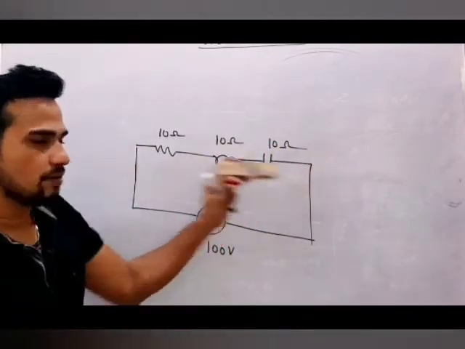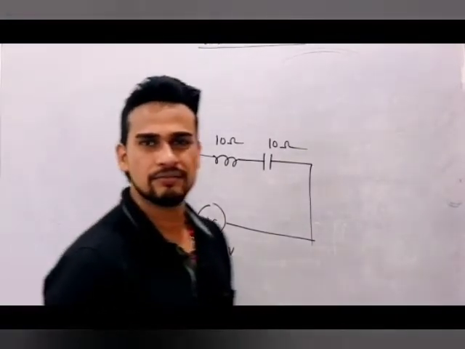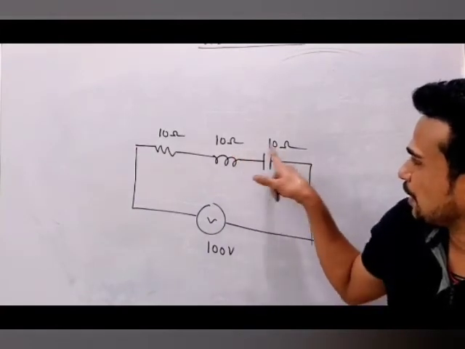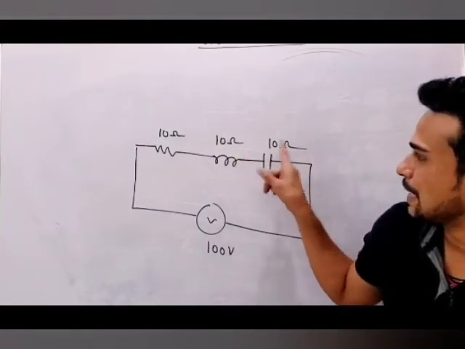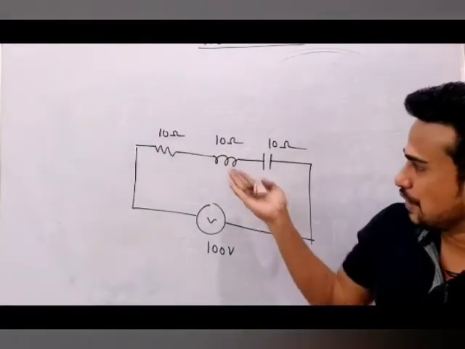They will not mention that resonance is there. They ask: find the current in the circuit. Can you find? Yes, first thing you will see, sir, XL and XC both are equal. That means this is a resonance LCR circuit, so these two will cancel each other. So Z will be equal to R.